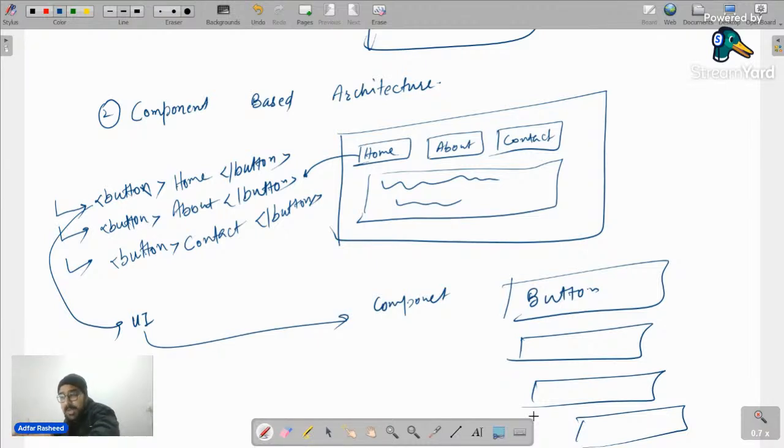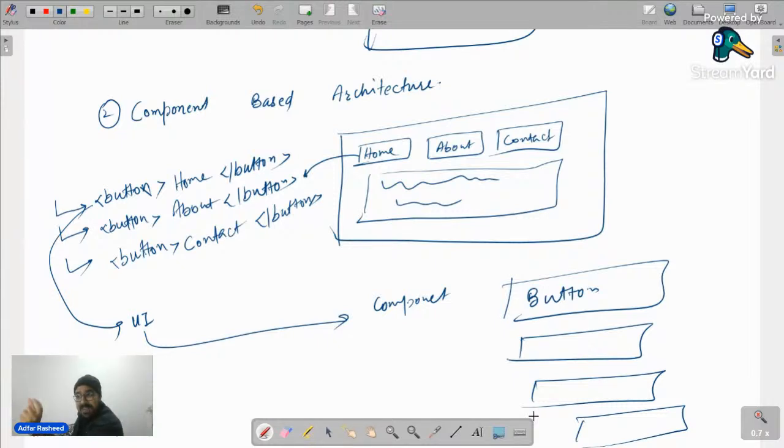That I have some user interface. Instead of writing the same code again and again, I won't do that. I will actually create a component out of it and then reuse the same component again and again to create my web application. This has one very important advantage. The big application that we have, we actually break it into smaller pieces. We make our web application more modular.